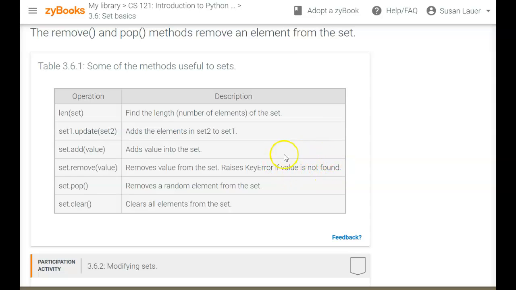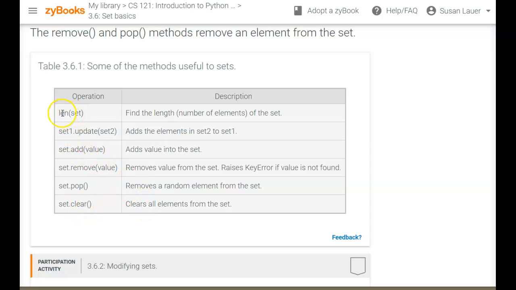So we'll talk about how to make sure that we don't get a key error. Set pop removes a random element from the set. So note that with this one you don't put anything in the parentheses. And set clear clears all the elements.